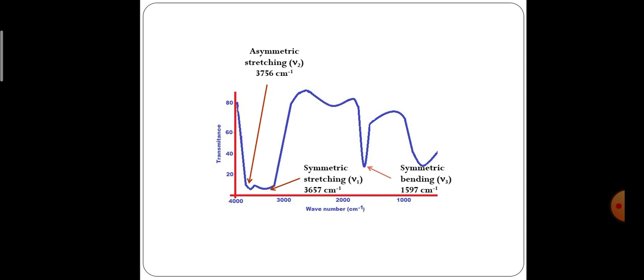Here the bending absorption happens at a lower wave number than the two stretching modes because it takes less energy to bend a bond than to stretch. Here, all the modes are infrared active and 3 absorption bands are observed.